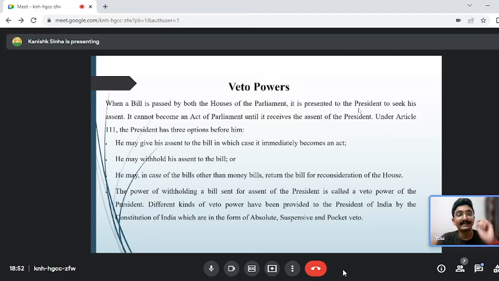Now, nowhere in the Indian Constitution is it mentioned, guys, first point, that within what time the president or the governor has to sign the bill. So, I will sit on the bill. I will go to Goa, I will go to Daman, I will go to Diu, I will go to Chennai and I will go to America. I will enjoy my whole 5 years and keep the bill as it is. That is the withholding of the bill, because nowhere is it mentioned in the Constitution that within this time the governor has to sign the bill.